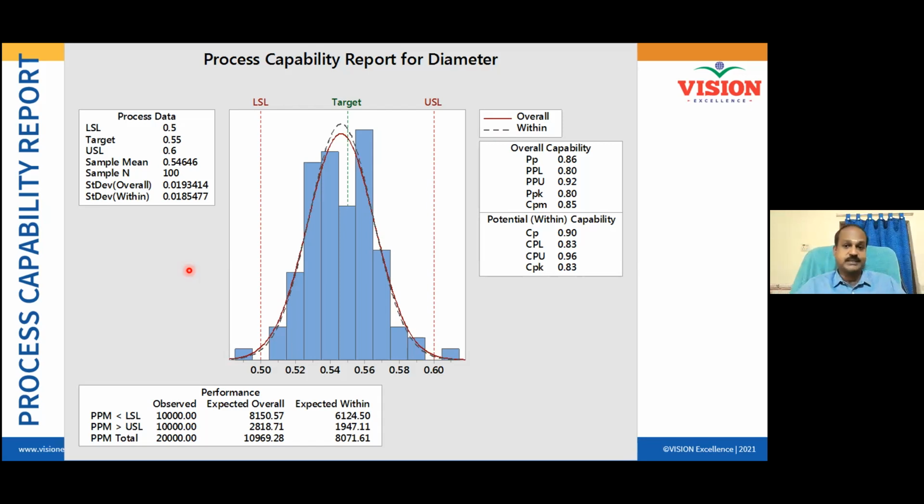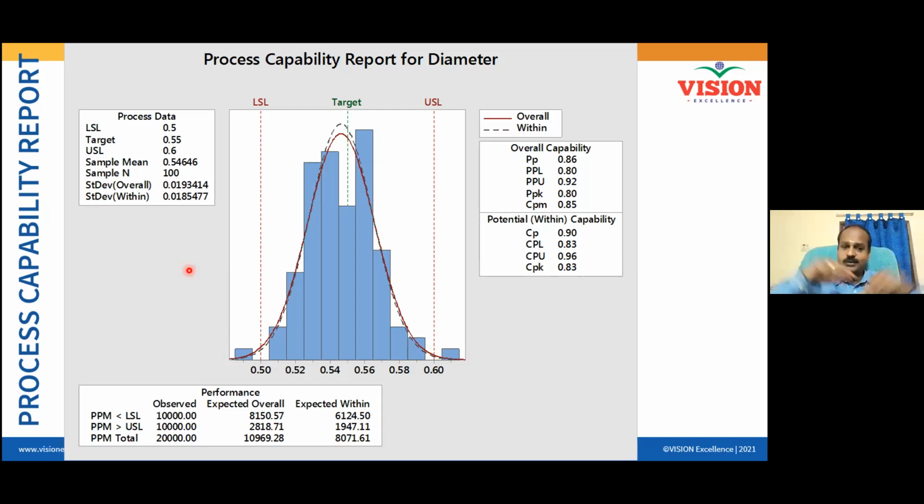Yes, there are two variations. One is within batch variation, another one is between batch variation. Both can play and make your product out of spec. Possible. Both can play. So it is important you consider both. And that is why we go for Ppk. We don't settle with Cpk.